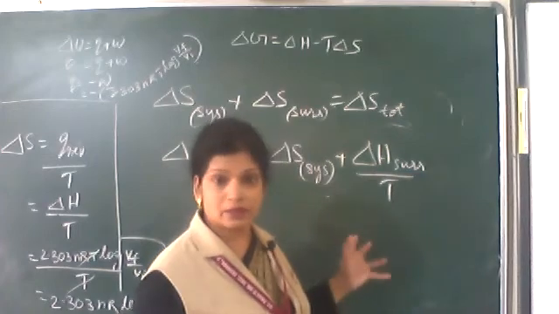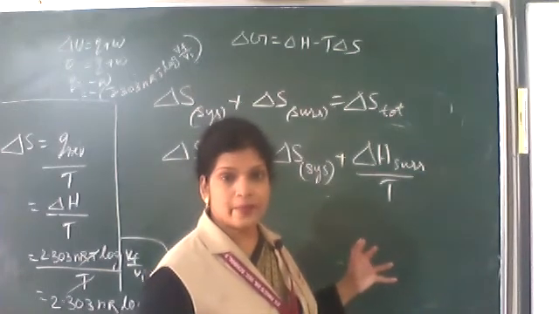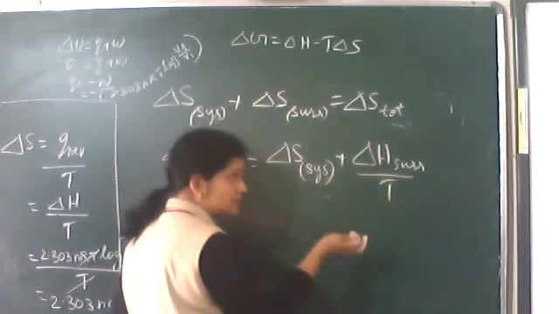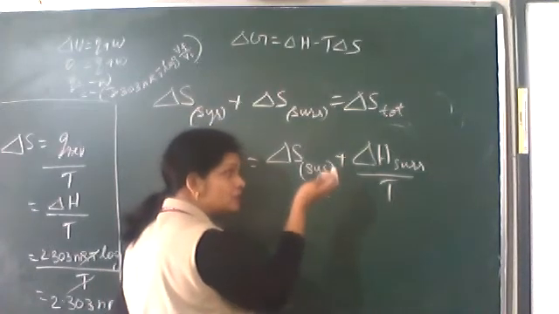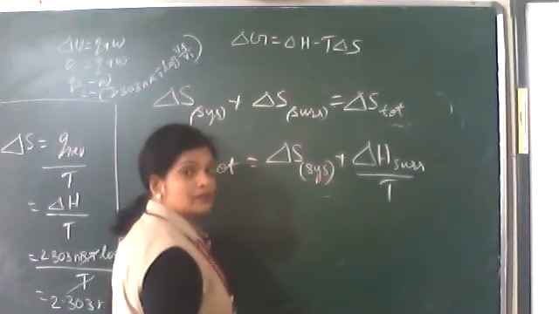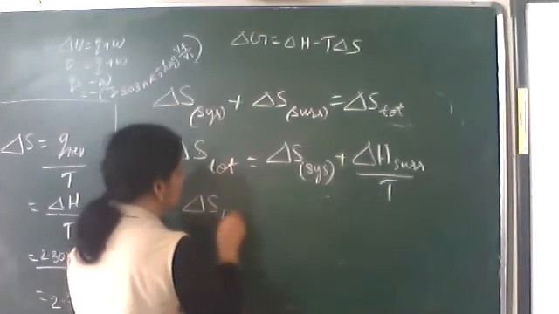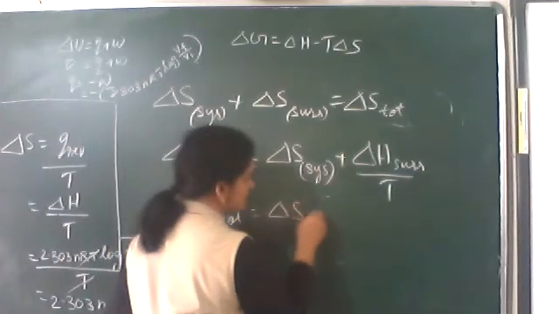Anyway, the total is constant. So delta H surroundings you can write in terms of system, but the sign will be changed.